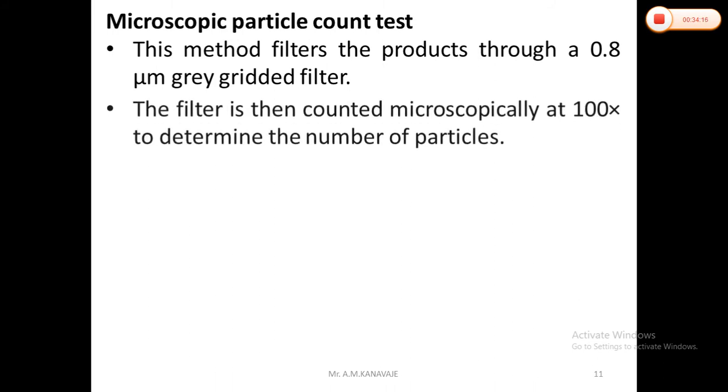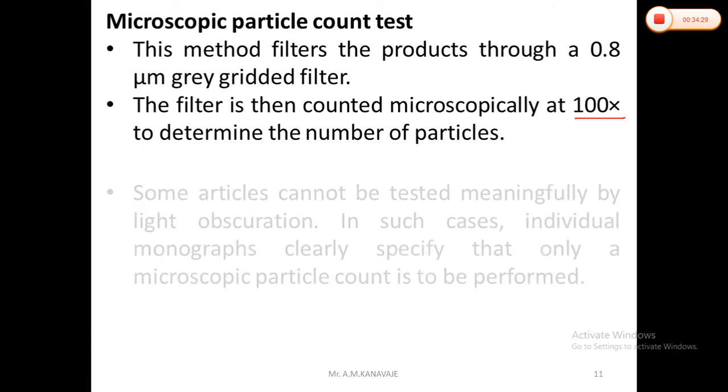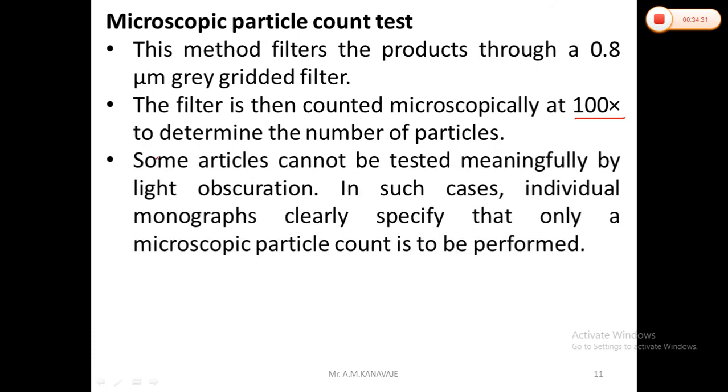Then the filter is counted microscopically at 100x magnification to determine the number of particles. There are some articles which cannot be tested meaningfully by light obstruction. In this case, the individual monograph clearly specifies that only the microscopic particle count test is to be performed.